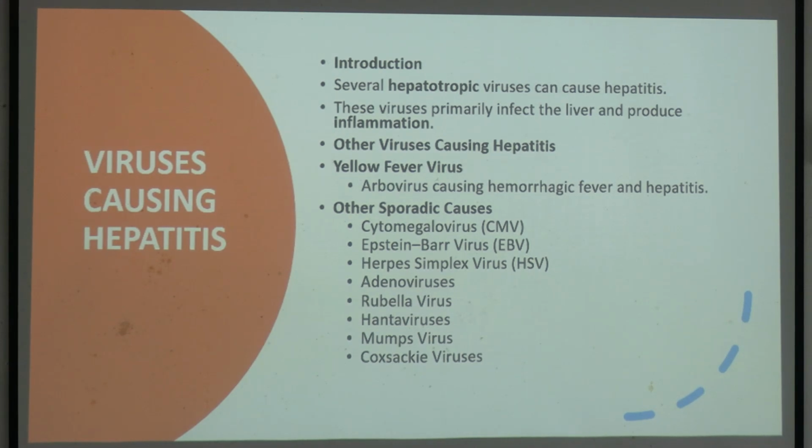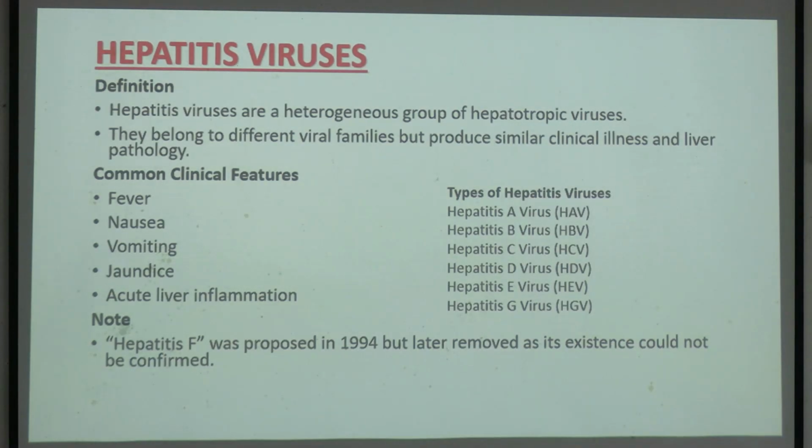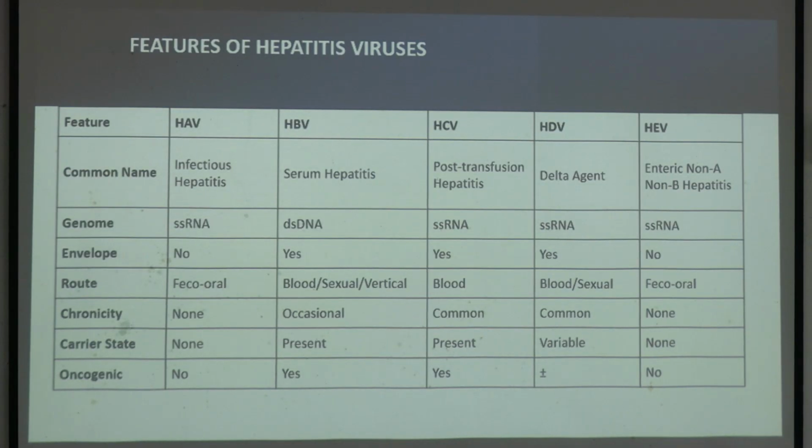So these are the things. Primarily we will be focusing on the yellow fever virus today, and then we will be discussing the others briefly. Some of these have already been discussed, I will not go inside each.